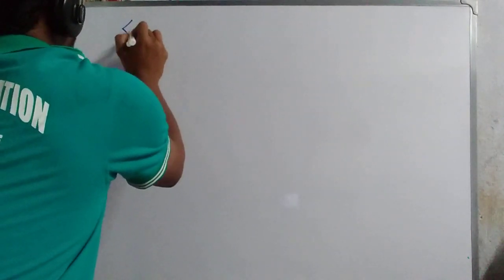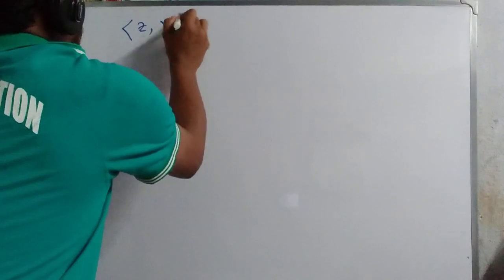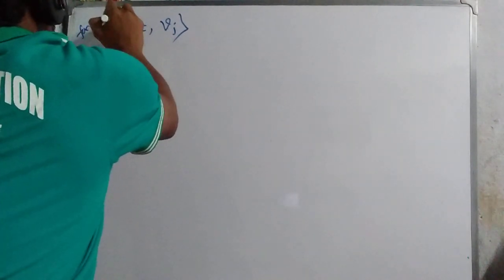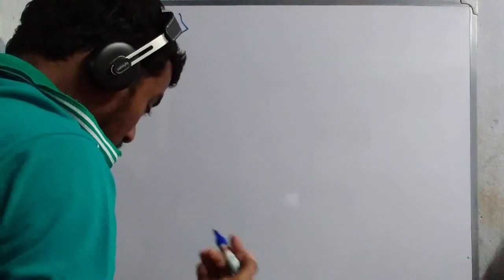Then what do we have to prove? We have to prove that this one is too easy. One factor from this W: we take Vj from W for any J. We write it here for any J. Then in the inner product of Z and Vj, we show that this equals 0.